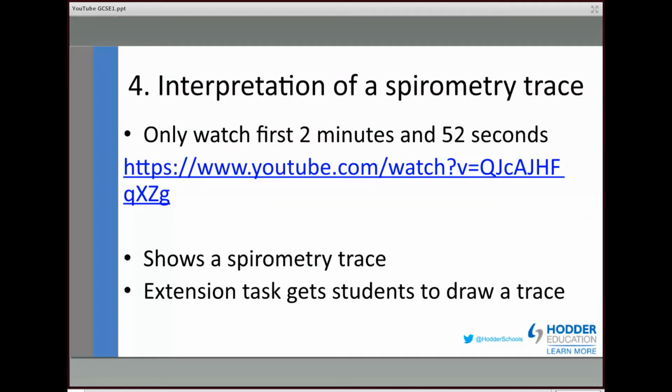The students won't have seen something like this, and some of them will potentially mix it up, maybe with the idea of an ECG, if they've seen an ECG before. And we've also tried to match it to the specification: what do you think would happen to that squiggly tidal volume line if exercise was to start? And that's where you could start to look at that extension activity of drawing a spirometry trace. Good task for students to do.